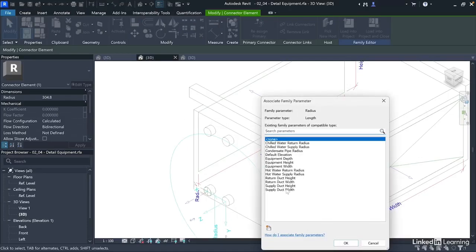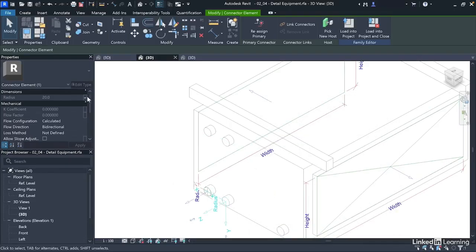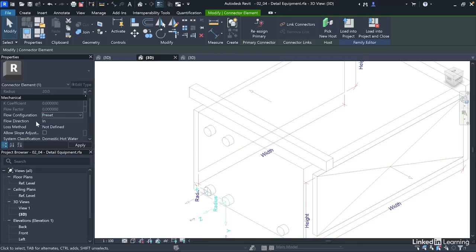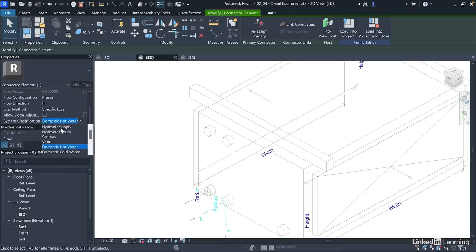this hot water supply. So I'll call this hot water supply radius. And then flow configuration is preset. Direction is in. We'll define loss. This is hydronic supply.